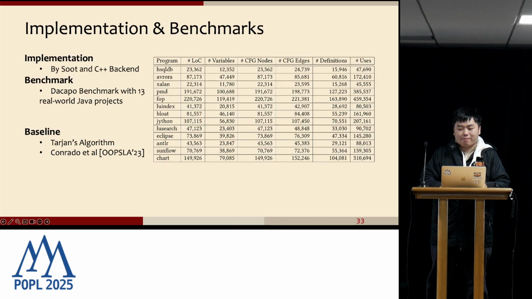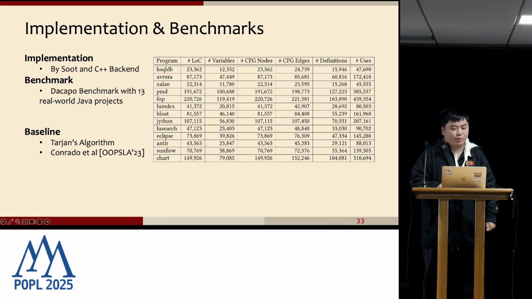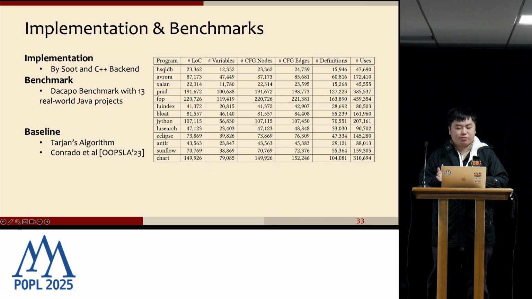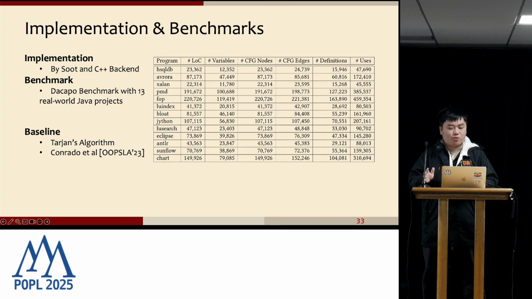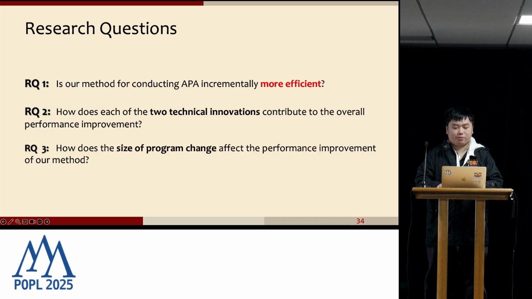So we have implemented our method in a tool, first using Zhou to generate a CFG from the DaCapo benchmark, which is aligned with the previous paper, and it contains 3 real-world Java project source codes. Since our method is the first incremental API algorithm, our baselines are all non-incremental versions. One of them is a vanilla algorithm raised in the 1990s. The second one is from the OOPSLA 2023 paper, which used a graph tree decomposition and deployed a divide and conquer algorithm on each tree to compute the final result.